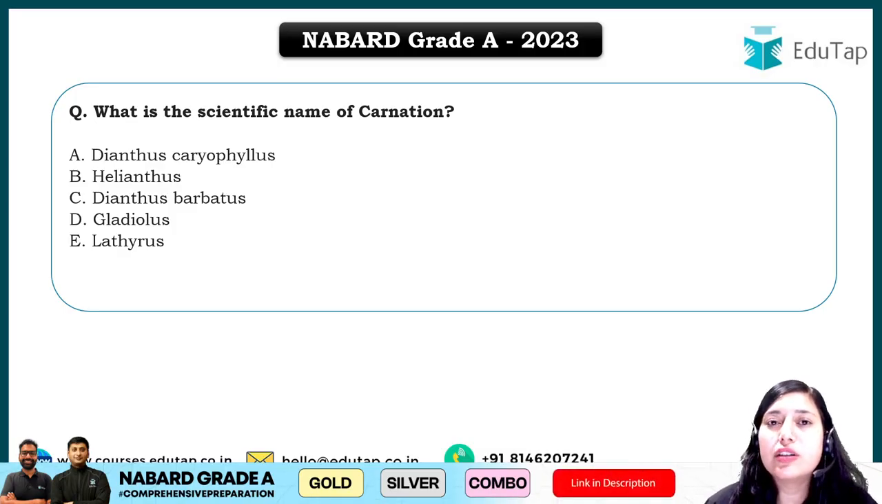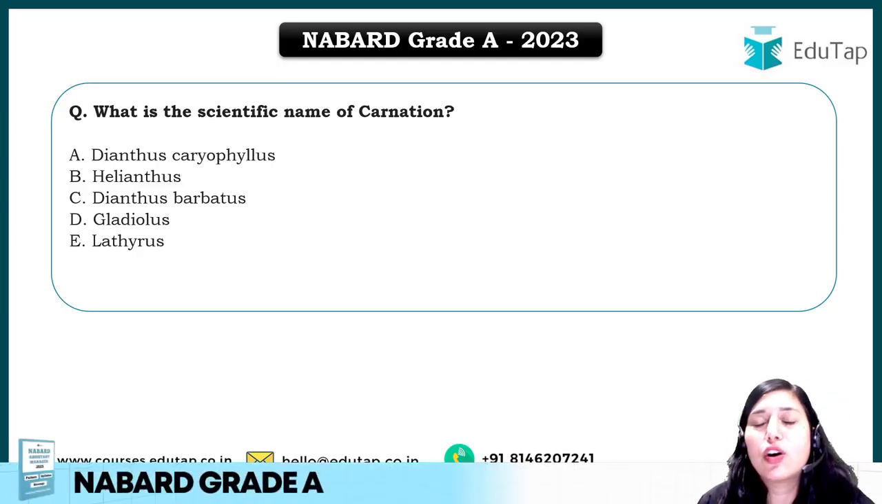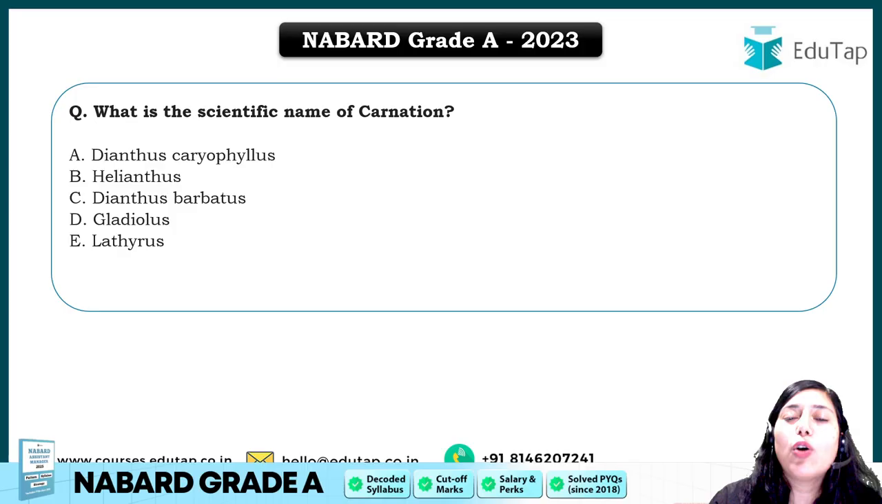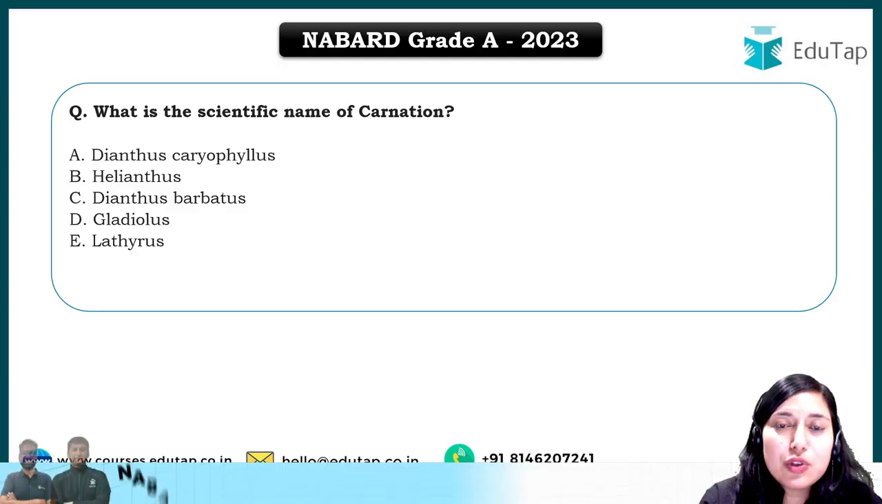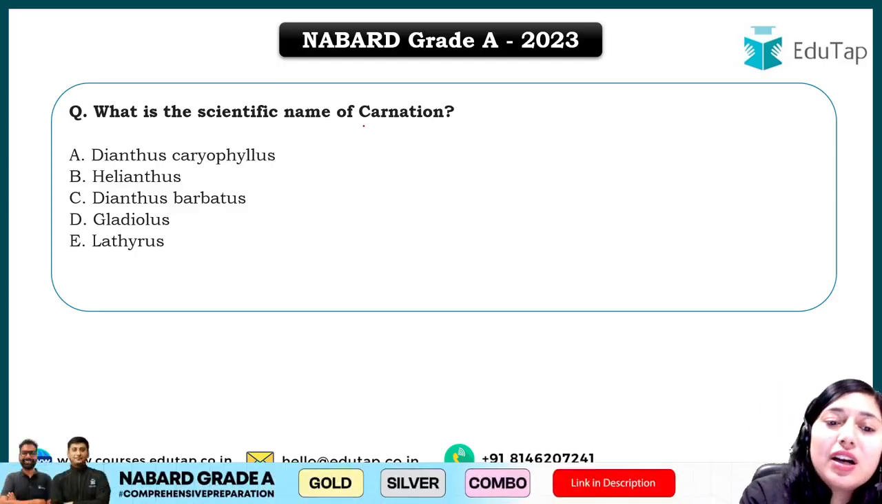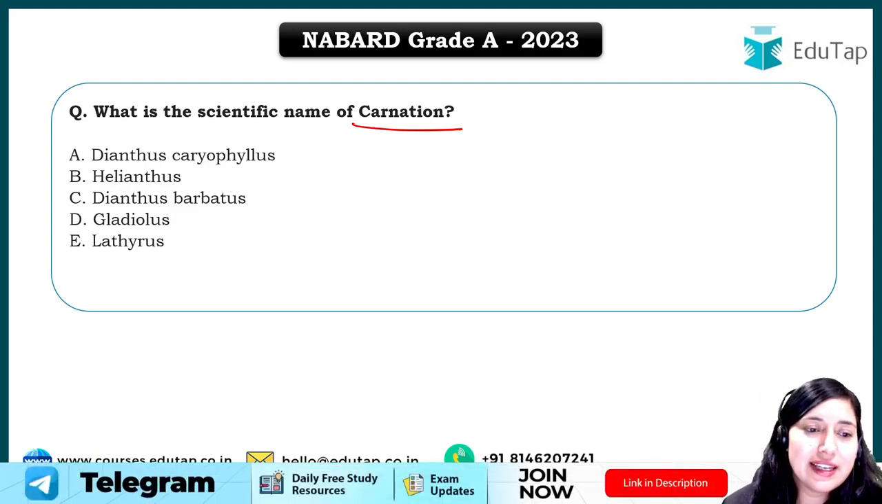It's not possible to learn the scientific name of each and every crop, but at least a few important cereal crops you have to learn, a few important pulse crops, then commercial crops, horticulture crops, plantation crops, flower crops, vegetable crops, fruit crops. So different important crops and their scientific names you have to learn. In this particular question you have been asked the scientific name of carnation. Carnation is basically a flower, right? The options given are Dianthus caryophyllus, Helianthus, Dianthus barbatus, Gladiolus, Lathyrus.